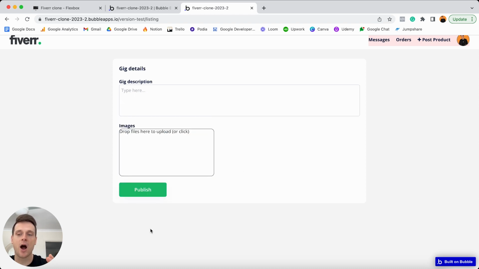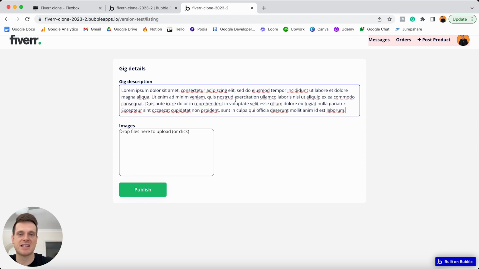It's going to hide group number 1 of my product, and now it's going to display group number 2, which is where we can add in all of the details. Now, when it comes to the description of my gig, I'm just going to paste in some dummy text that I have here. I'd then like to upload some images.